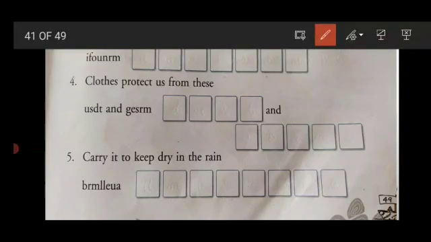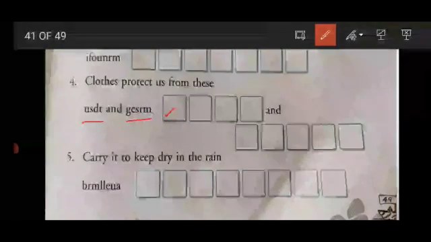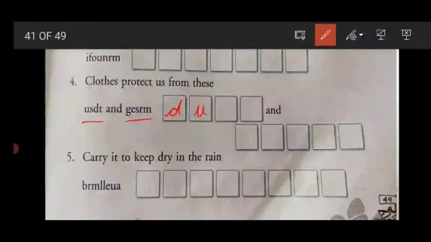Now next is point 4. Clothes protect us from these. What is this? Dust and germs. So write here D-U-S-T, dust, and G-E-R-M-S, germs.